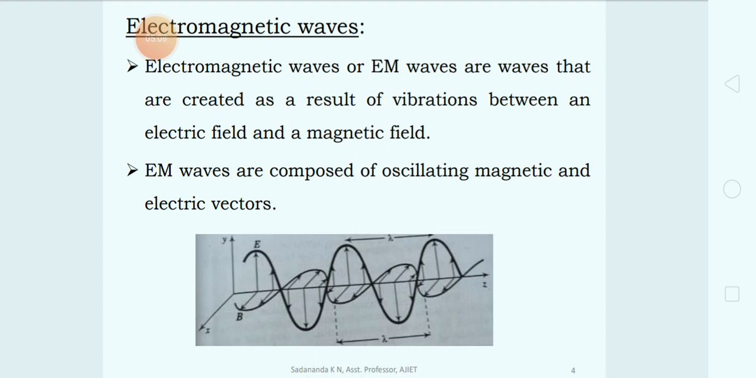So I hope it's clear. In an electromagnetic wave, the electric vector as well as the magnetic vector are mutually perpendicular to each other. In other words, they are oscillating perpendicular to each other. Collectively these two vectors travel in a particular direction, and that direction is perpendicular to the electric and magnetic vectors. Such a wave is called an electromagnetic wave.